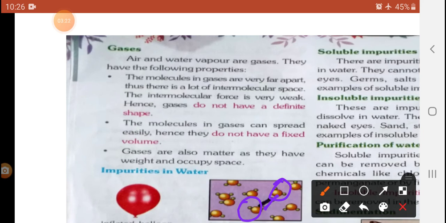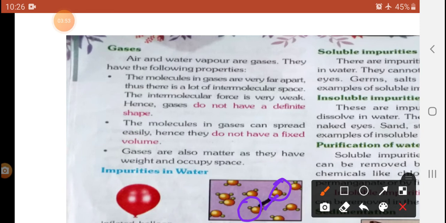Next you will see, identify: gases do not have a definite shape. Gas molecules freely move from one place to another. It means the gas does not have a definite shape. The molecules in a gas can spread easily. Open the cylinder, open the balloon, and the air comes out from inside the balloon. Gas does not have a fixed shape.